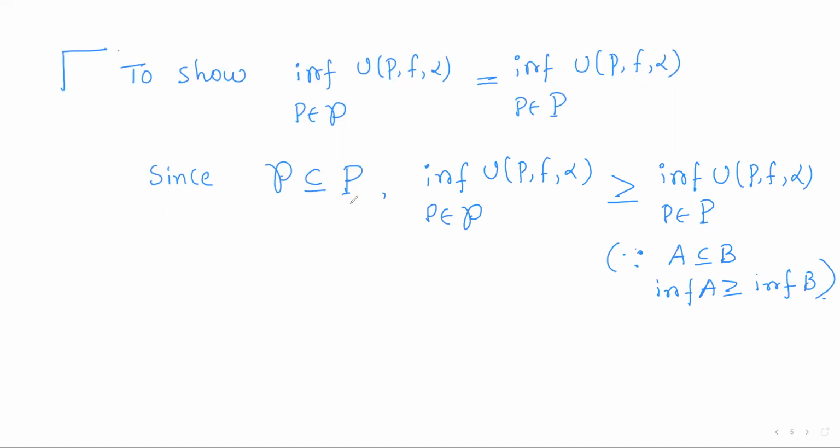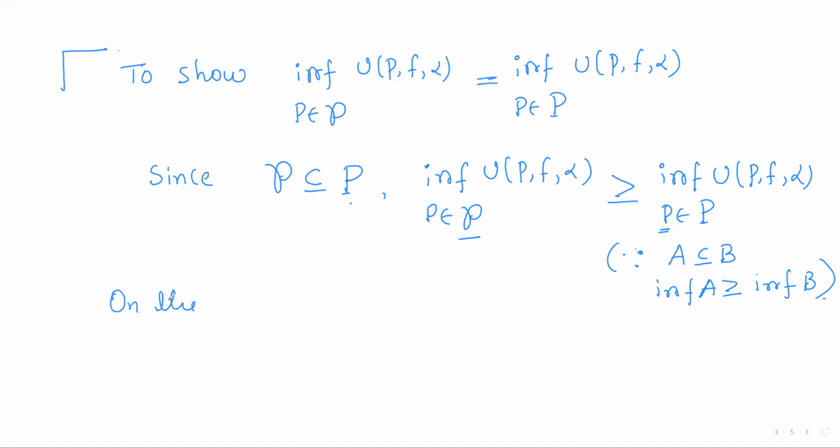As this set is contained in this set, infimum taken over the elements of this set is greater than or equal to infimum taken over the elements of the other set. So this number is greater than or equal to this number. To prove the equality, we have to prove this number is also less than or equal to this number. Right? So for that, consider any P of script P.